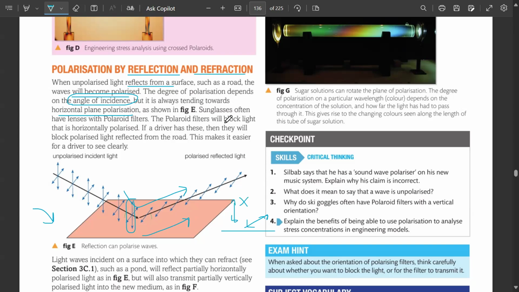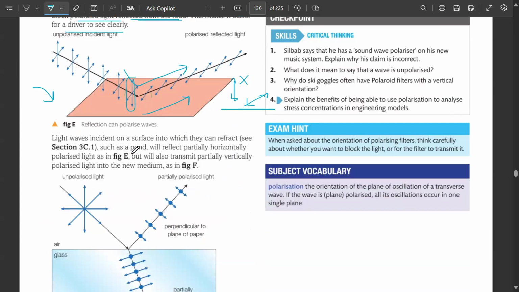The polarized filters will block light that is horizontally polarized. If a driver has these, then they will block the polarized light reflected from the road. This will make it easier for the driver to see clearly. तो आपको polarized glasses भी आती है.